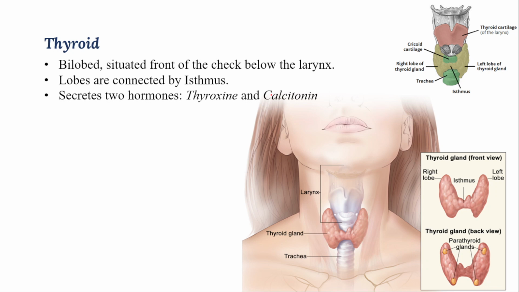As I said earlier, thyroid glands are bilobed, the lobes are connected by isthmus, and the gland secretes two types of hormone. One is called thyroxine, and the second one is called calcitonin. Thyroxine and calcitonin roles are different, and we'll discuss them one by one. We'll first move on to thyroxine hormone. This thyroxine hormone is crucial for metabolic activity, for proper body growth, and for the activation of other sexual hormones also.